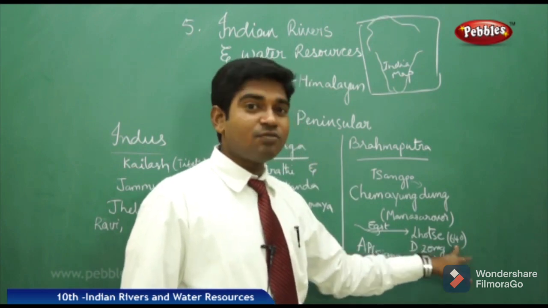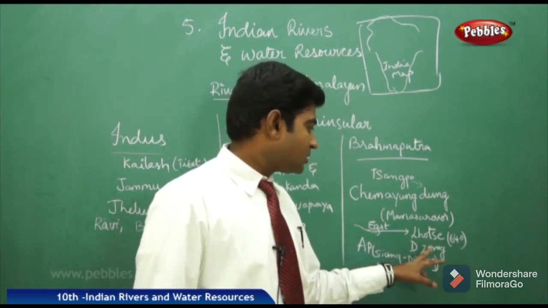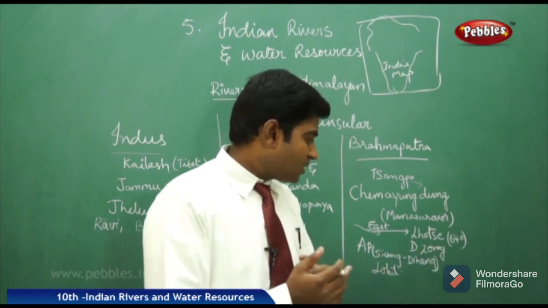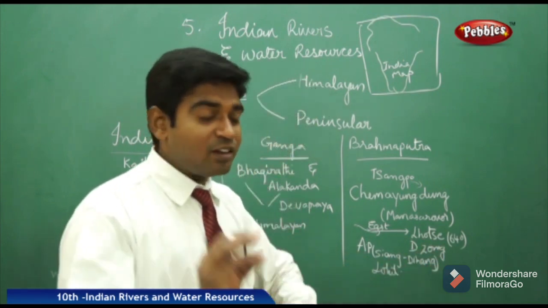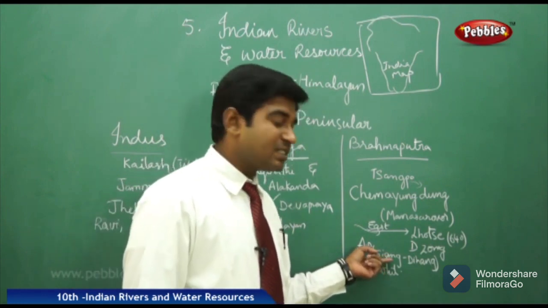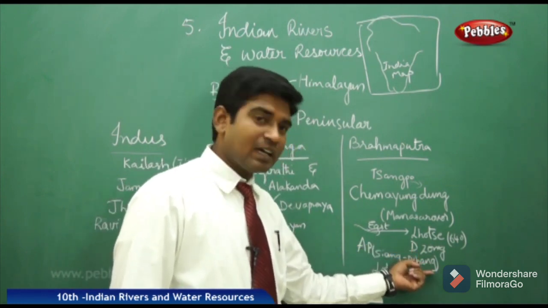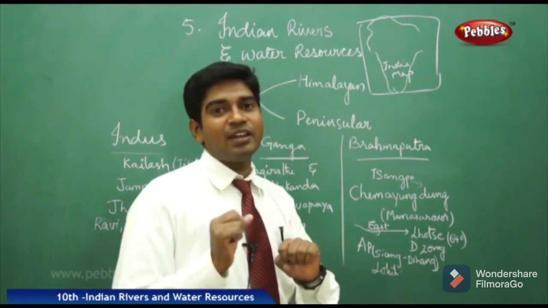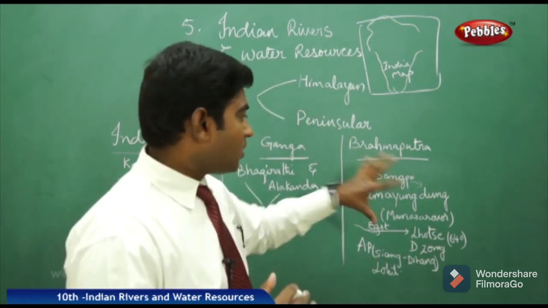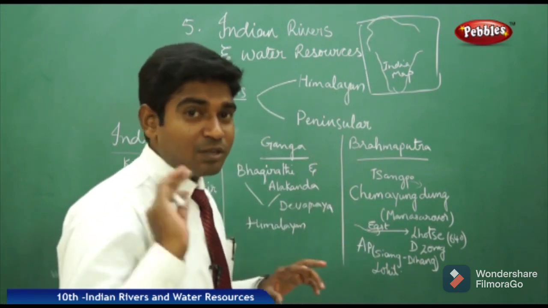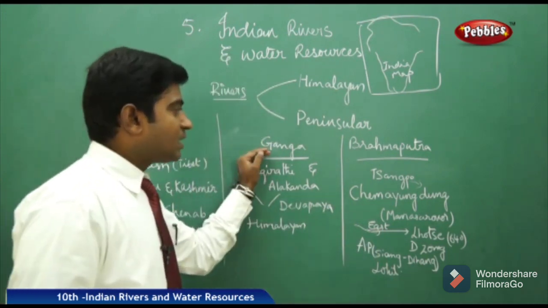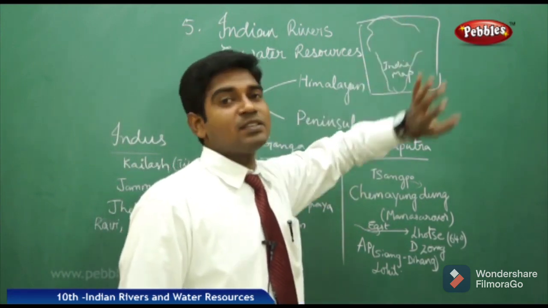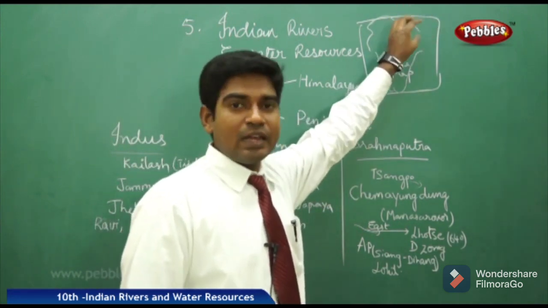It flows for nearly 640 kilometers and joins at a place where it gets connected with the Arunachal Pradesh region. In Arunachal Pradesh, in some places it is called Siang and in some places Dihang, and finally when the Dihang joins with the Lohit, it gets the final name Brahmaputra. This is the origin of the Himalayan rivers. We have 3 major Himalayan rivers: Indus, Ganga and Brahmaputra. Almost all originate from the Himalayas, nearby to the Manasarovar lake.